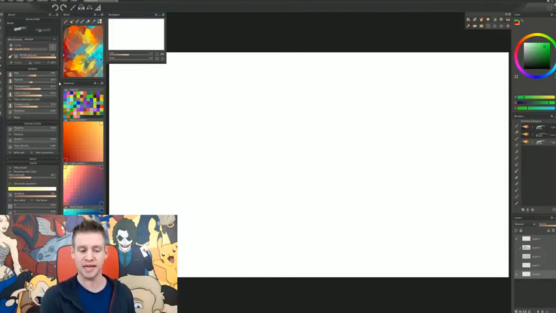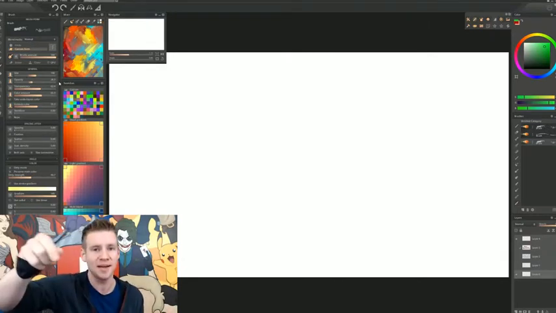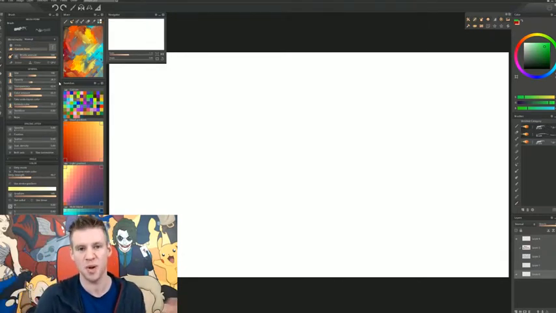It does seem to change them when you change brush size and stuff like that, so that could be a problem because I like to change my brushes on the go and then swap between brushes, and if I go back to a previous default and it's permanently changed, then that's another problem. So yeah, I gave them the benefit of the doubt and gave them the highest rating in learning curve, but overall this was a bit lackluster.